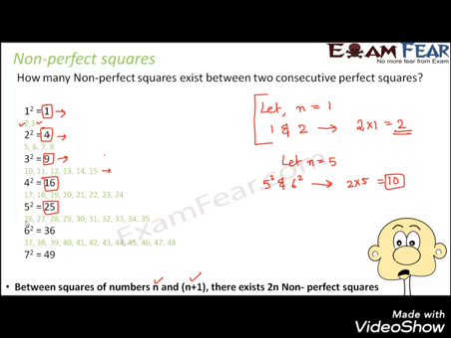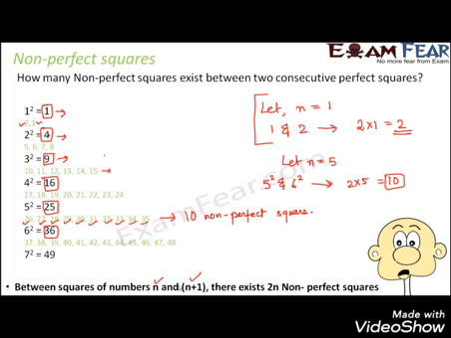So let's check here. This is 5 square, this is 6 square. So between 5 square and 6 square, we have these many non-perfect squares. Let's count. 1, 2, 3, 4, 5, 6, 7, 8, 9 and 10. So there are 10 non-perfect squares.